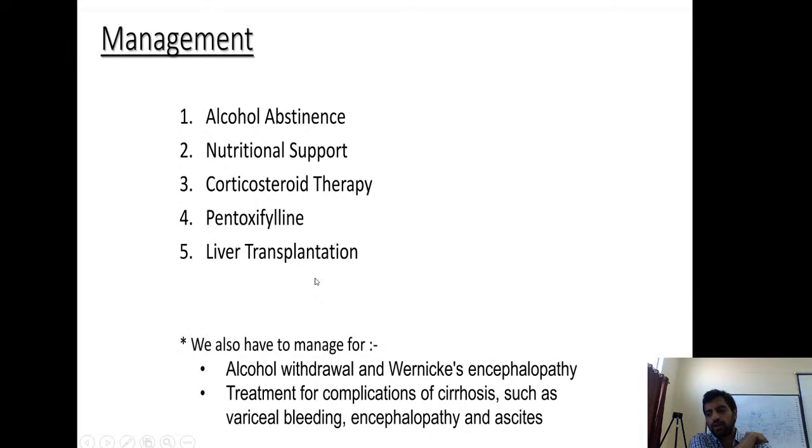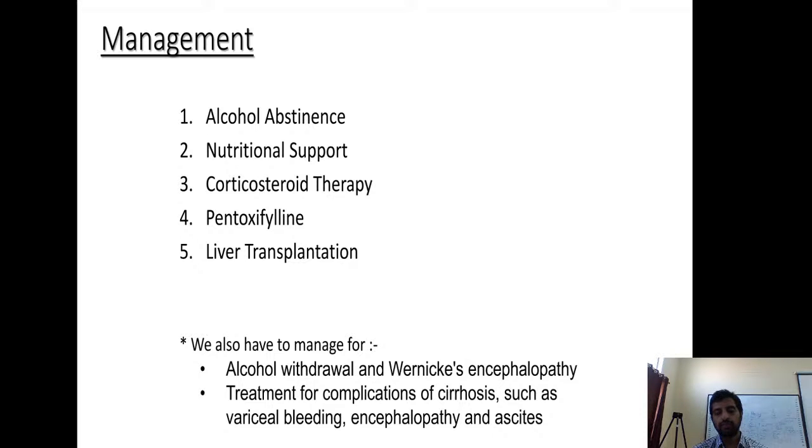If this alcoholic hepatitis is very severe and corticosteroid or pentoxifylline has not worked, in some patients you can consider liver transplantation because of severe alcoholic liver disease, severe acute liver failure. Okay, this is the management of acute alcoholic hepatitis. Whereas in fatty liver, abstinence is enough with proper nutritional management.